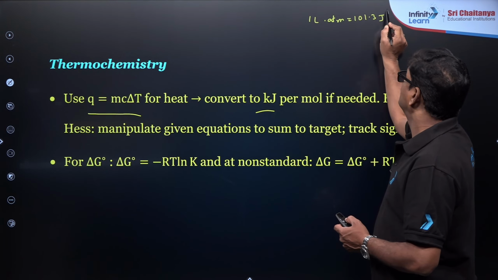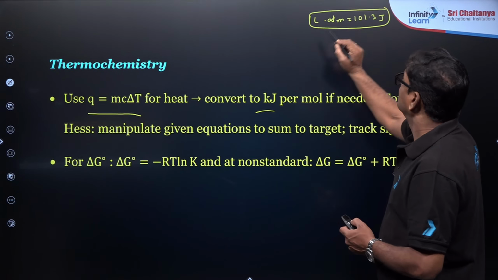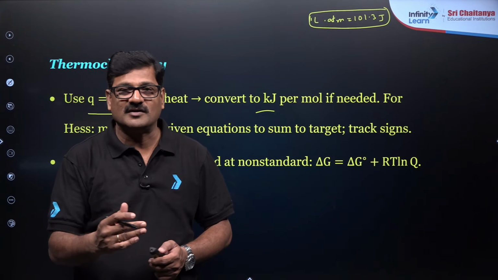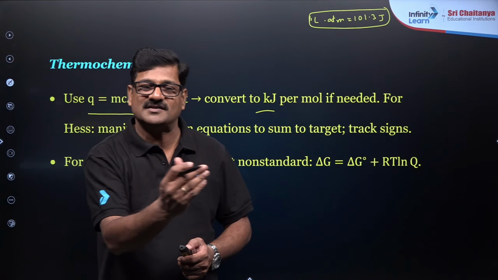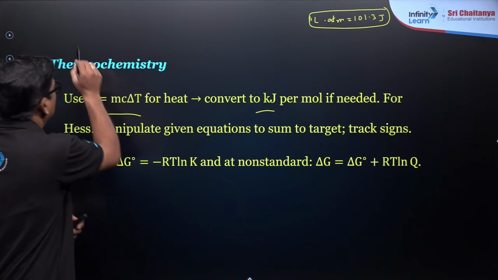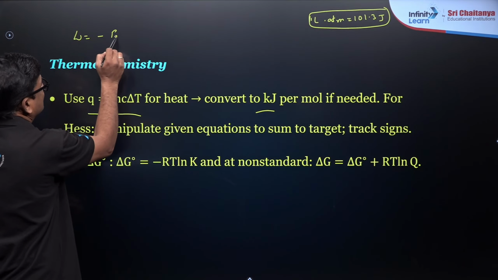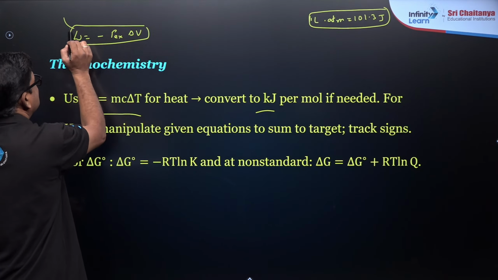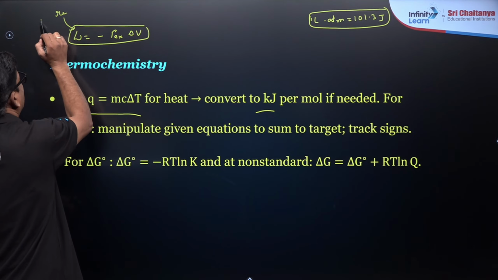So this is one conversion you can go ahead with, because PV work done, P delta V, is work done is equal to minus P external delta V, given for an irreversible process.